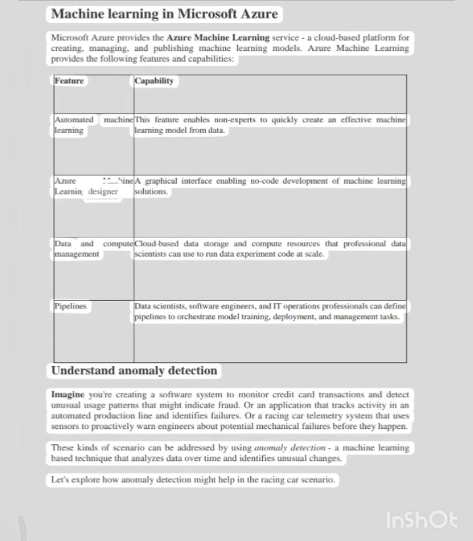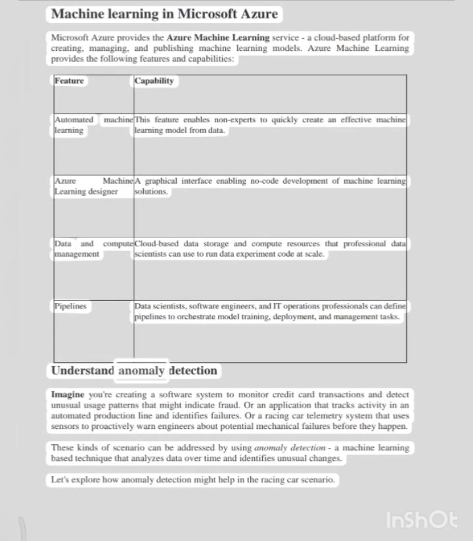Data and compute management. Cloud-based data storage and compute resources that professional data scientists can use to run data experiment code at scale. Pipelines. Data scientists, software engineers, and IT operations professionals can define pipelines to orchestrate model training, deployment, and management tasks.